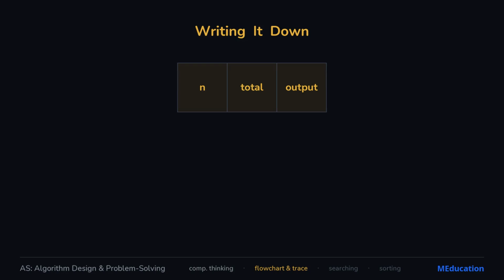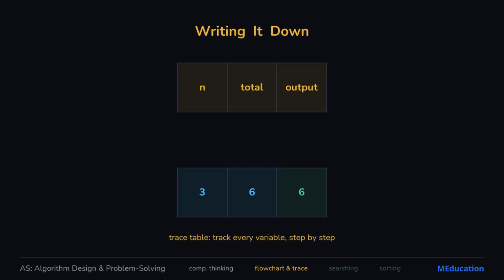And to check an algorithm really works, we use a trace table. We step through line by line, writing down every variable's value at each moment. If the final numbers are right, the logic is sound. If not, the table shows exactly where it broke.